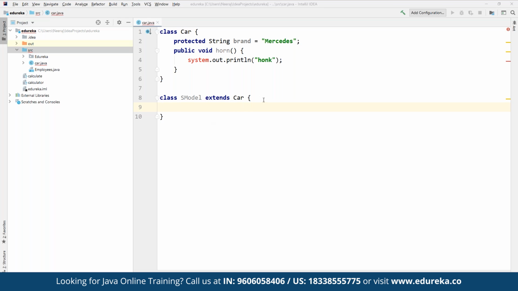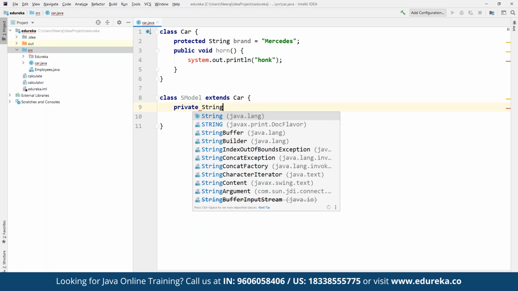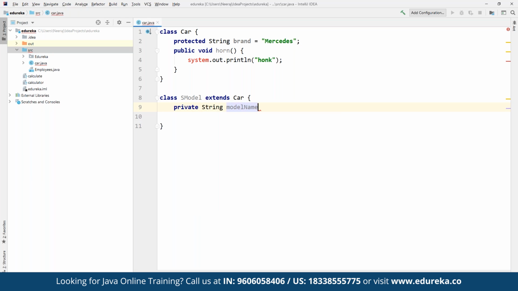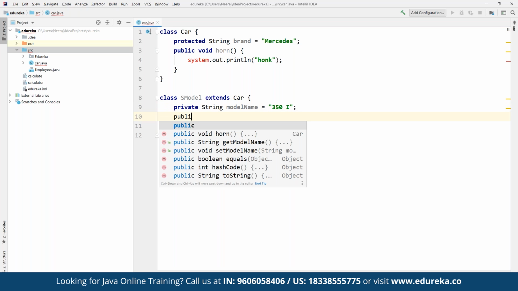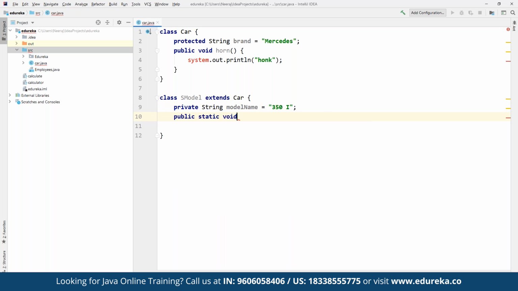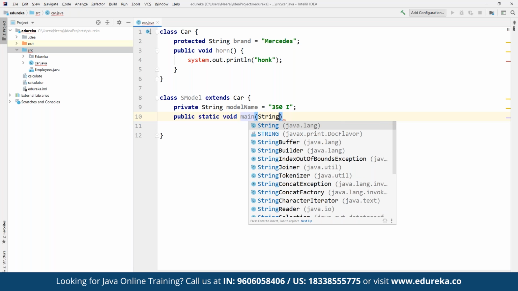And then we can define other components. For example, suppose here we want to specify the exact model, then we can define the model name. For example, here we can define a private string, again a private string, and then we can define the model name. Inside this we may have multiple models available, like we have 350i, which is again a different model. And then we can define public static void main, String args.